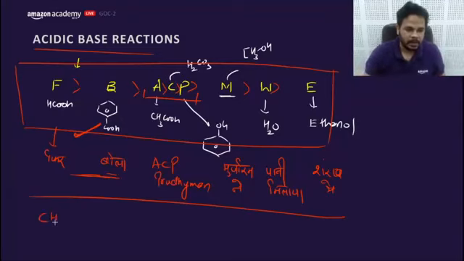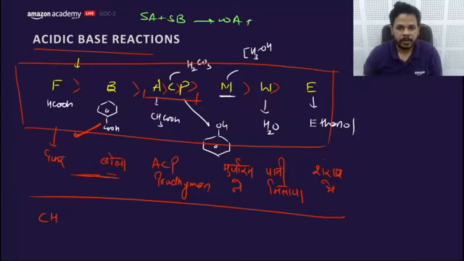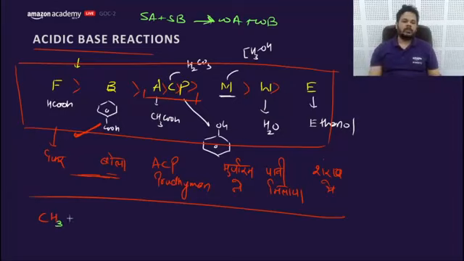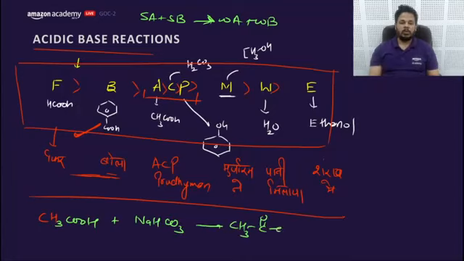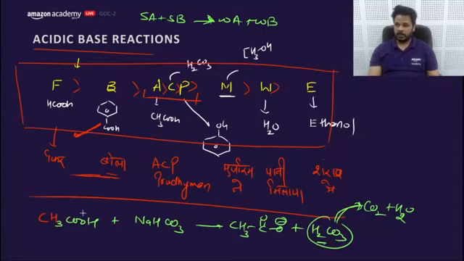Let's have an example. Reaction goes like this: strong acid, strong base to weak acid, weak base. This is the feasibility of the reaction. So we need to check the feasibility of reaction like this only, like NaHCO3. Reaction will be feasible or not? C double bond O minus and H2CO3. In other words, it is asked whether this reaction will liberate CO2 or not, because H2CO3 will convert into CO2 and water easily.